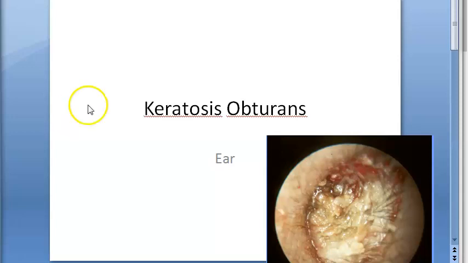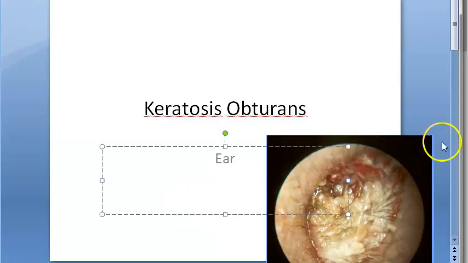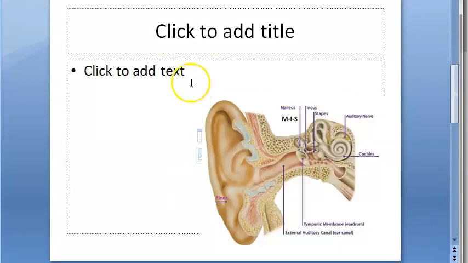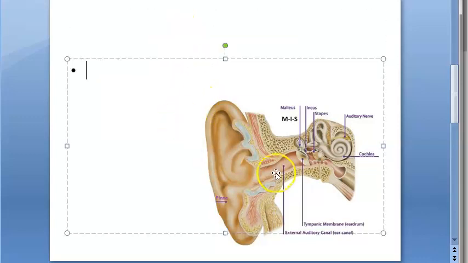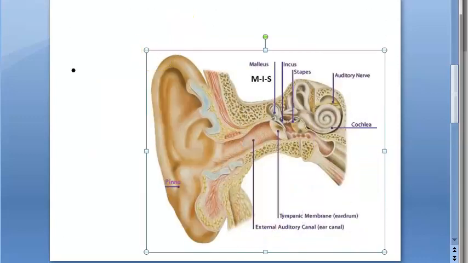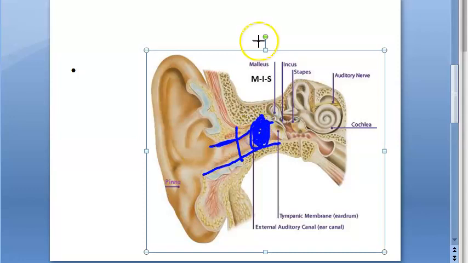Guys, in this video, let us look at keratosis obturans. First of all, we are looking at the ear, and in the ear, we are looking at the external ear canal. This has a cartilaginous part and a bony part. Somewhere deep here is where keratosis obturans will be. It will be in the deep meatus.